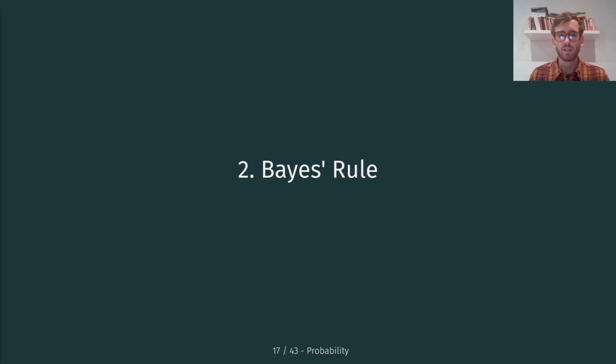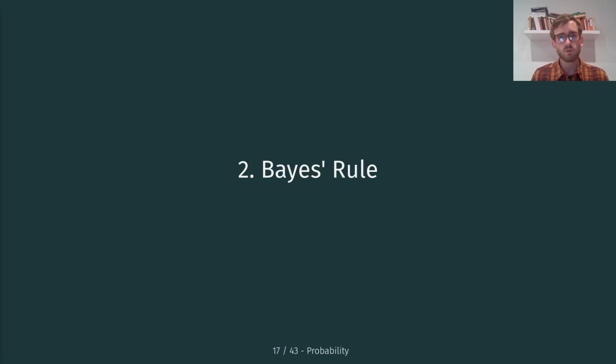Hey everyone. In this video, I'm going to talk about one of the most fundamental theorems in probability, namely Bayes' rule. And recall from some of the previous videos that there are two different interpretations of probability: the frequentist interpretation and the Bayesian interpretation of probability, right? And the Bayesian interpretation implies that probability measures one's subjective belief of an event's occurrence rather than the relative frequency under repeated experiments.